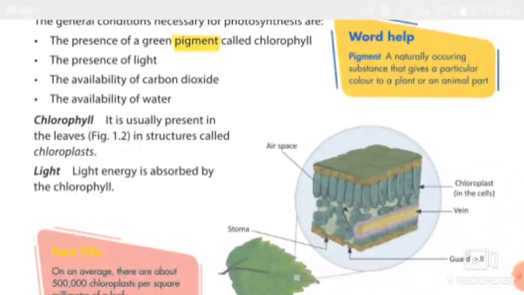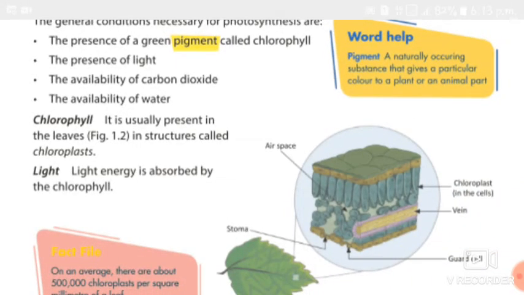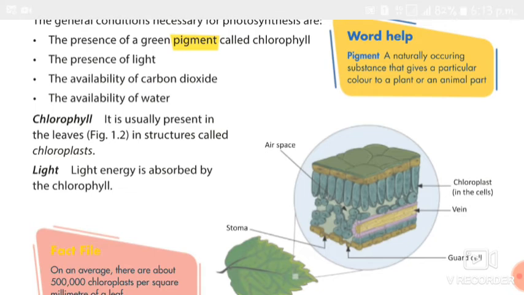You can see this picture of the chloroplast. The structure holding chlorophyll, the green pigment, is called chloroplast. And the second condition is the presence of light. I have told you already that light is necessary for photosynthesis. Even chlorophyll is necessary for photosynthesis.